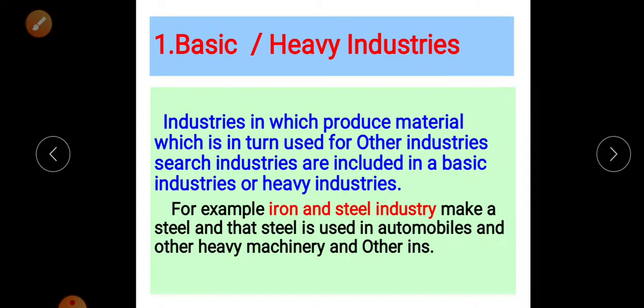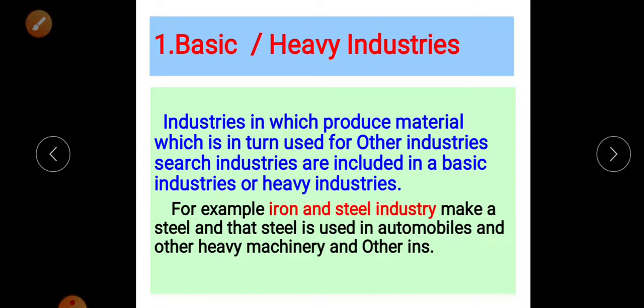For example, the iron and steel industry makes steel, and that steel is used in automobiles and many other heavy machinery industries. That's why the steel industry is a basic industry, and the other industries depend on the production of the steel industry.